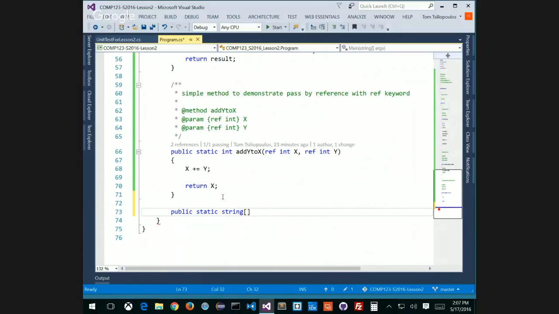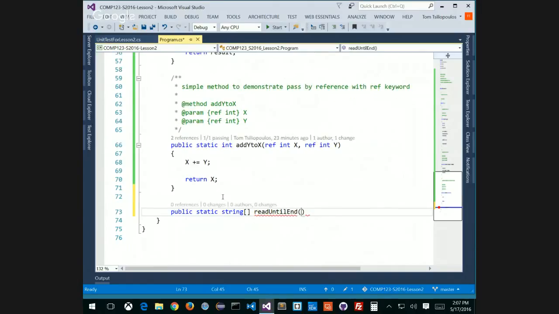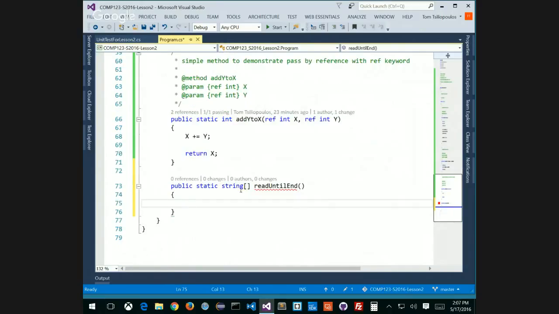we're going to call this method read until end. Read until we get an end thing, right? We're not going to pass anything into it. There are no parameters. This read until end is going to return a string array, and we have to declare a local string array for it to do that.